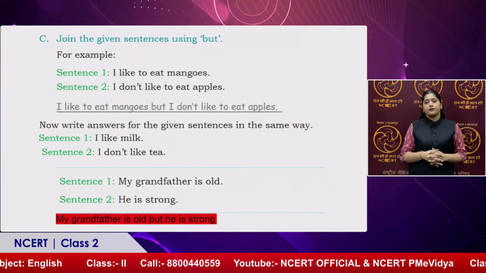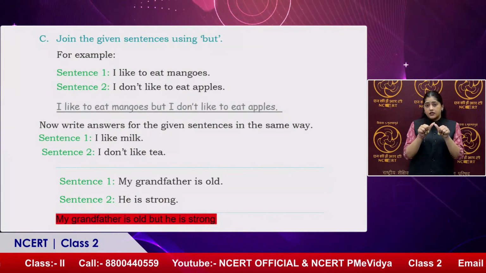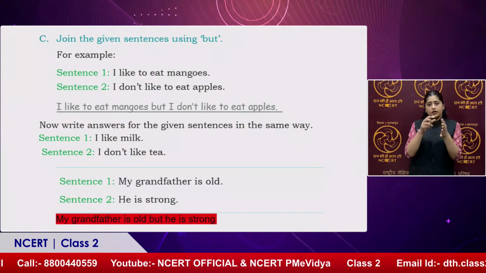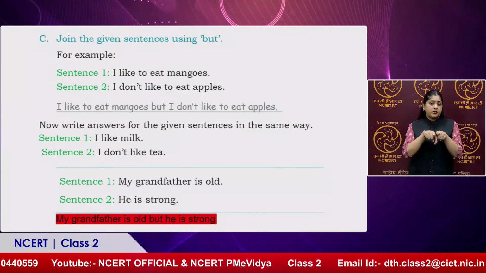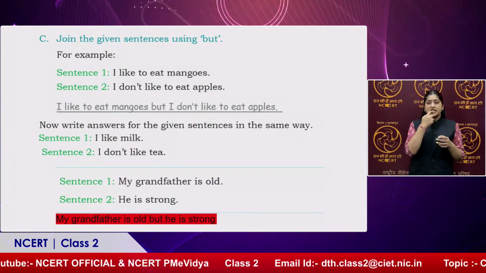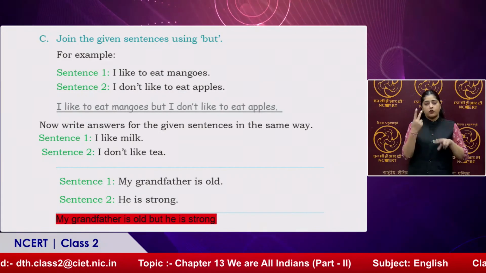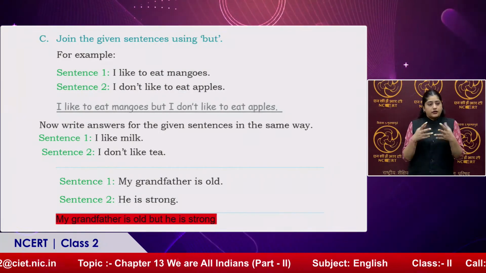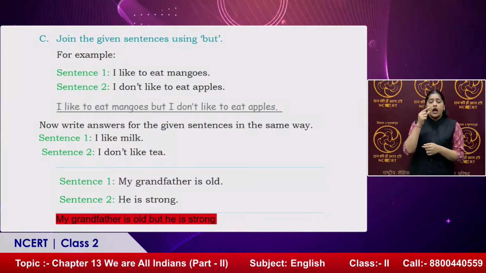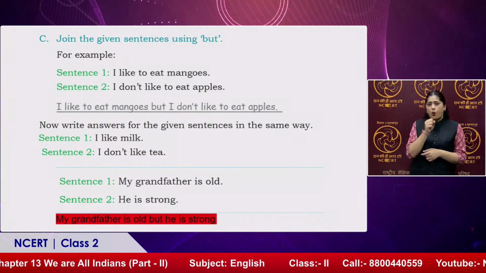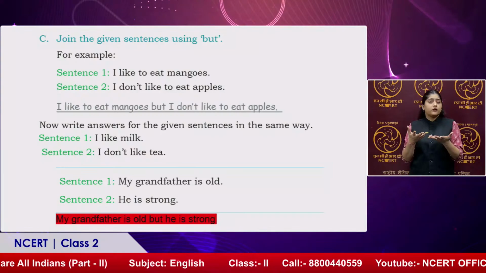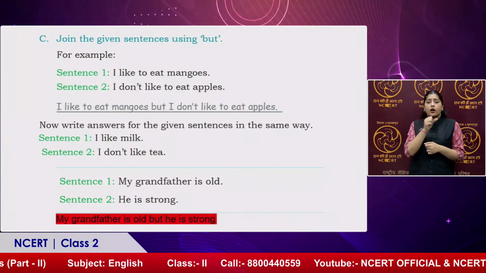Now write answers for the given sentences in the same way. The first sentence is I like milk. Sentence 2, I don't like tea. So what will be the answer? The answer will be I like milk but I don't like tea, but I'm lying because I love tea. So we are just framing the sentences here. Another sentence is my grandfather is old. The second sentence is he is strong. So the answer could be my grandfather is old but he is strong.